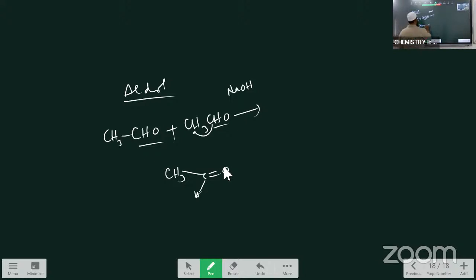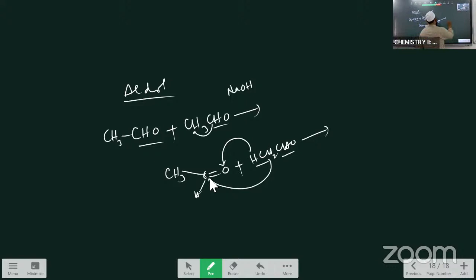ये CH3CHO, this is the first molecule, and the second molecule I am writing like this, HCH2CHO, this is the second molecule. CH3 को ऐसा लिख लिया और साथ में CHO है, तो क्या करना है भाई, इसको एडिशन करना है। आप हाइड्रोजन को कार्बोनिल कार्बन पे इधर दे दो आप, और ये CH2 को लेके आके कार्बन पे ऐड करो। तो as a result of that you will get this intermediate, CH3C आ गया, और ये हाइड्रोजन जो था वही लिख दिया। I am writing hydrogen like this, and there are two bonds on that carbon.